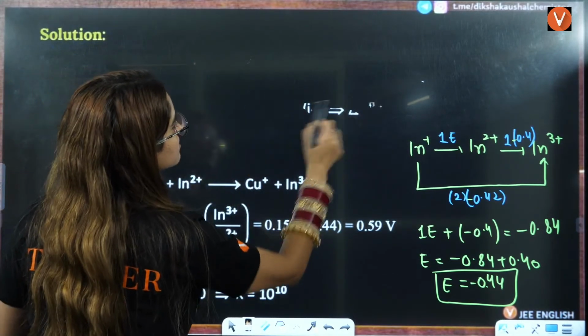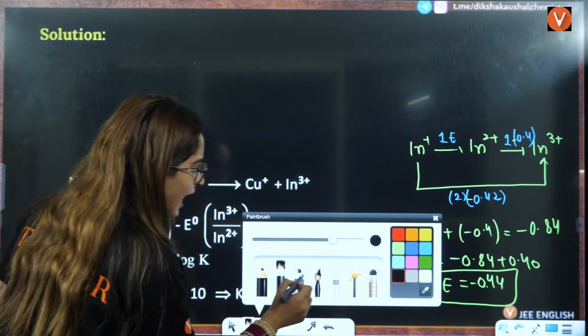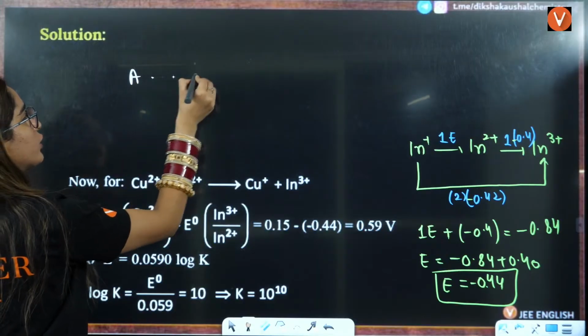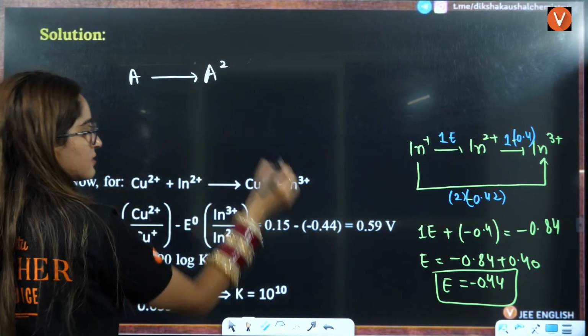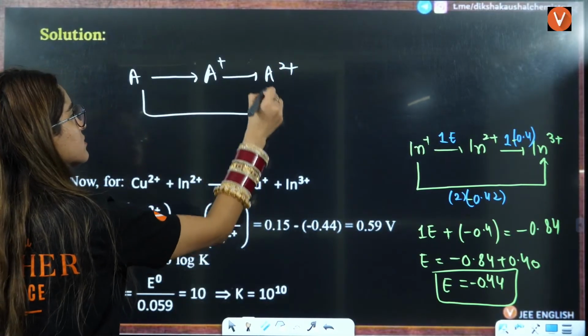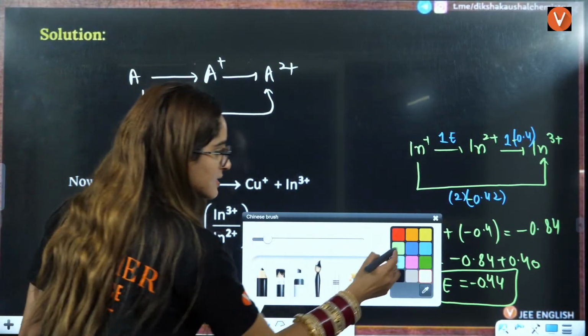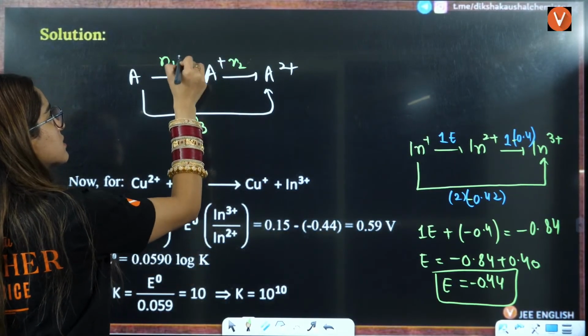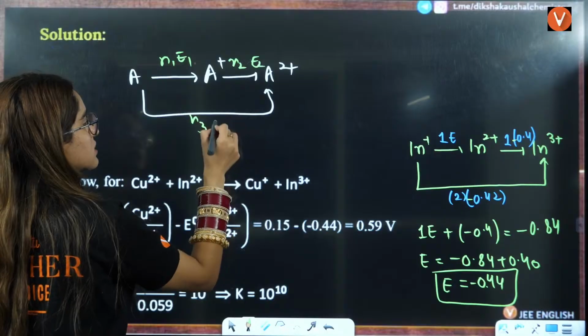Because based on this, questions are very important, and questions are very easy also based on this. So if you see, this is A to A positive, let's say A to 2 positive. Here the N factor is, let's say, N1, this is N2, this is N3. This is E1, this is E2, this is E3.